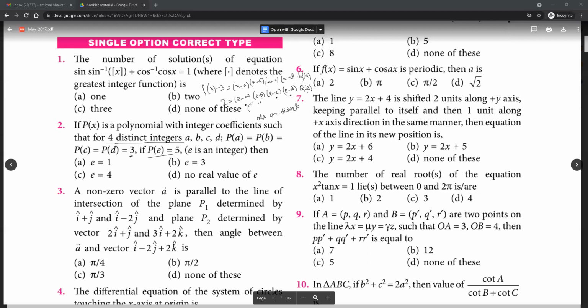Right? But we cannot have the product of 4, and well, you can take Q of E also, we cannot have a product of 4 distinct numbers becoming 2. 4 distinct integers rather. They all are 4 distinct integers. This is also important. We cannot have a product of 4 distinct integers becoming 2. This is not possible at all. So we'll end up getting this. No real value of E.